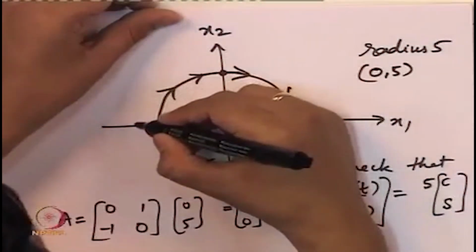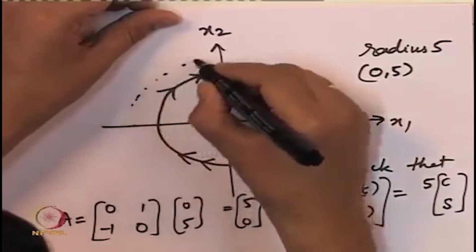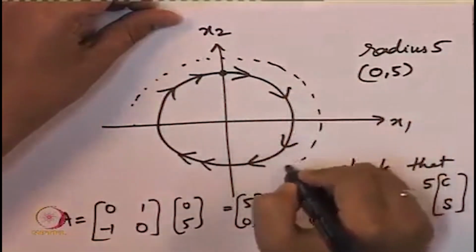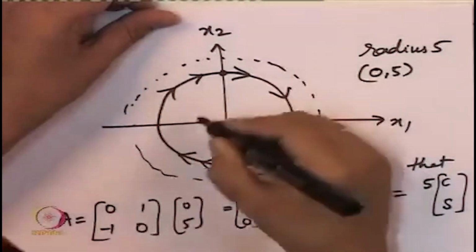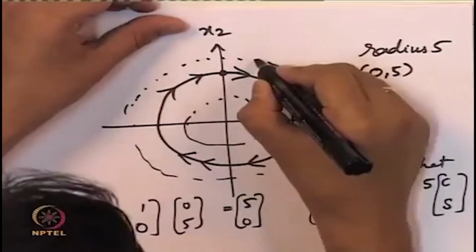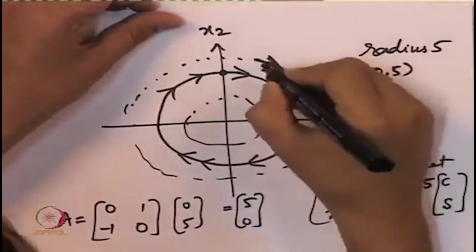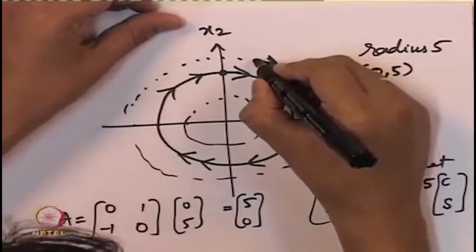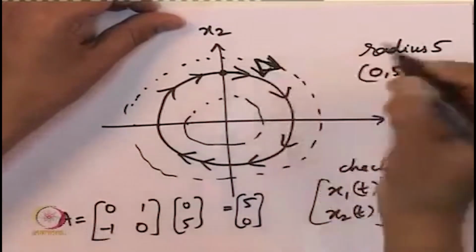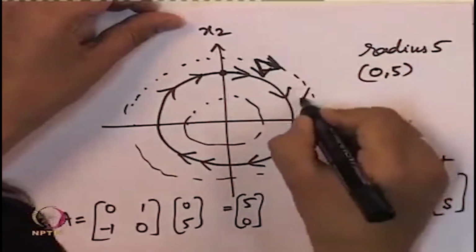Now the focus of this particular topic is to see what happens for radius larger than 5 and for radius smaller than 5. So for radius larger than 5, the off diagonal terms indeed cause some rotation, but the diagonal entries cause a decrease in the radius. That is why it is coming inwards.